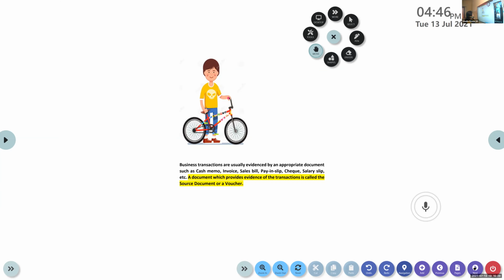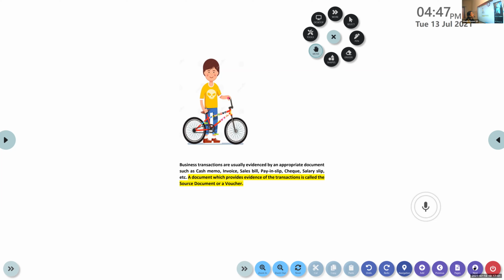So business transactions are usually evidenced by an appropriate document. There will be a proof. In this case, this boy gives money, he gets his cycle. Definitely the shopkeeper will be giving him a bill. So the bills, the vouchers, can be in the form of a cash memo, invoice, sales bill, pay slip, cheque, salary slip.